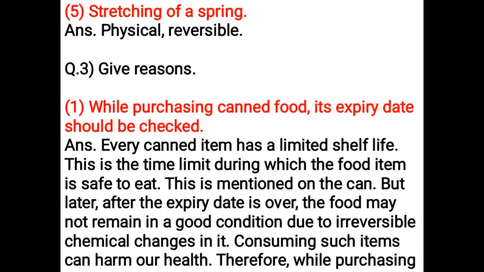Give reasons. While purchasing canned food, its expiry date should be checked. Every canned item has a limited shelf life. This is the time limit during which the food item is safe to eat. This is mentioned on the can. But later, after the expiry date is over, the food may not remain in good condition due to irreversible chemical changes in it. Consuming such items can harm health. Therefore, while purchasing canned food, its expiry date should be checked.